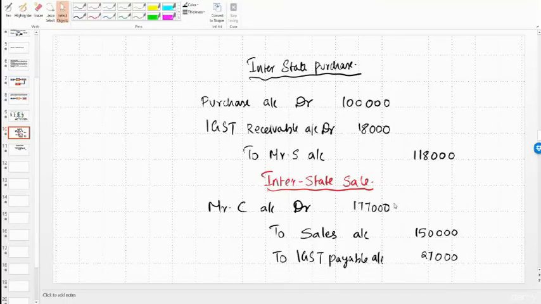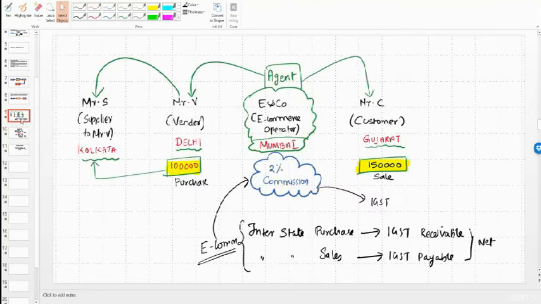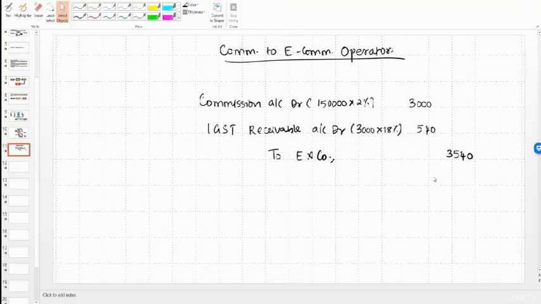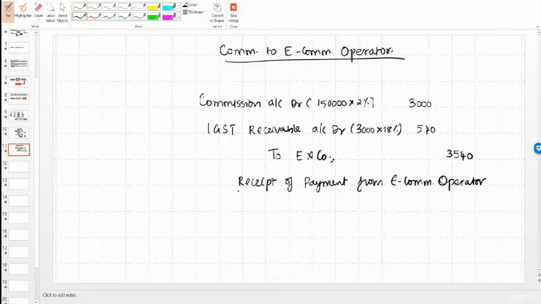So that receipt entry he will pass, but we are passing entries in the books of vendor Mr. V. So only when the e-commerce operator receives this 1,77,000, he will also get his money. He will see something in his bank account. But when it comes to his bank account, it will be coming after deducting this 3,540. Okay, so we are going to pass entry for receipt of payment from e-commerce operator. Receipt of payment from e-commerce operator.